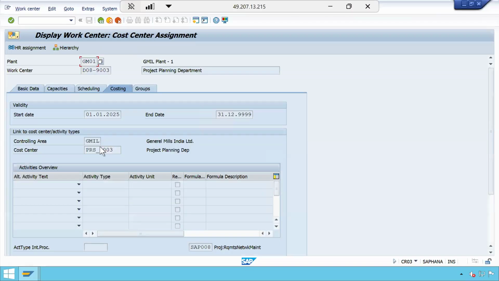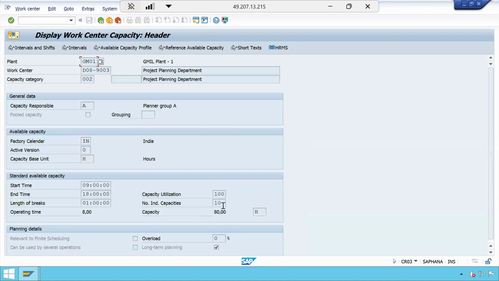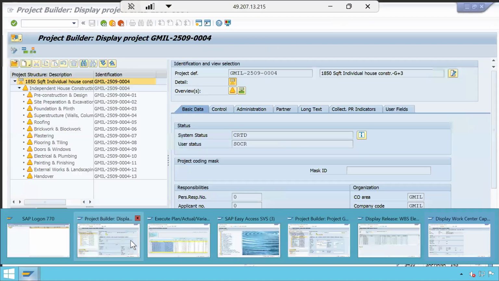I don't want to see all the other views. If you see here, 9003 project systems, 9003 project planning department, I created a cost center 9003. My work center is also department with 8 hours. That means the employees associated with this department are working for a project with 8 hours of minimum capacity per day. So how many employees did I give here? I gave around 10 employees. So 10 multiplied by 8, 80 hours of capacity is available within this department per day. That is the meaning. So now I gave here.